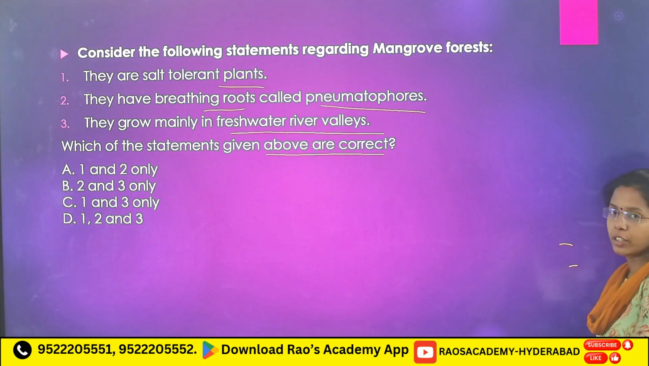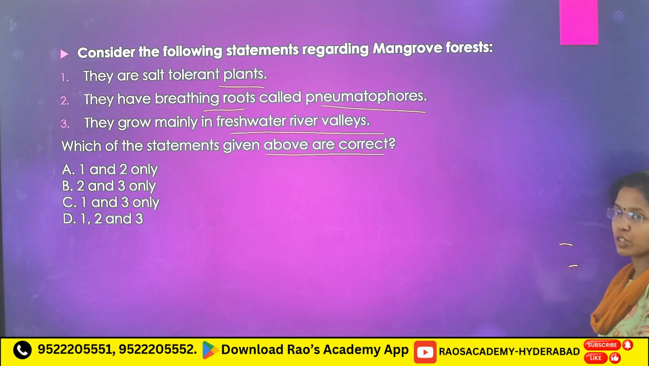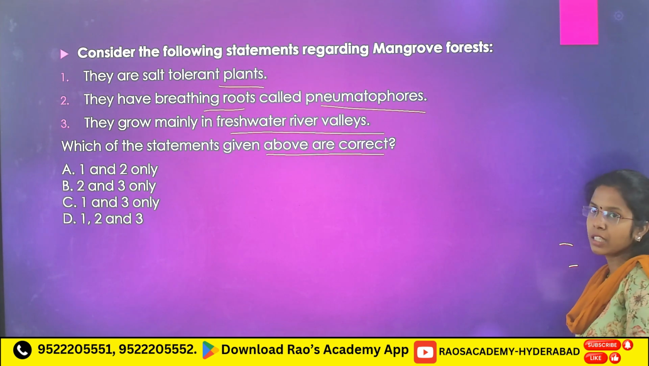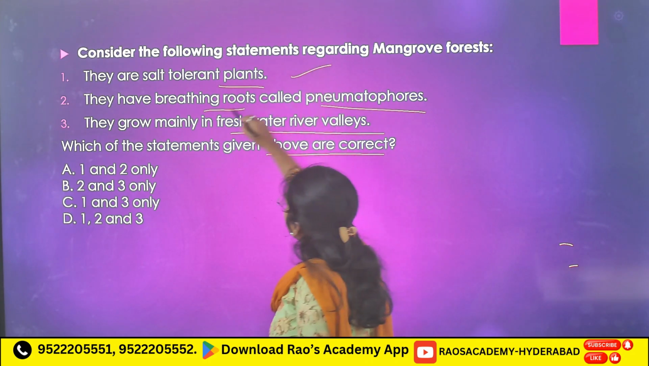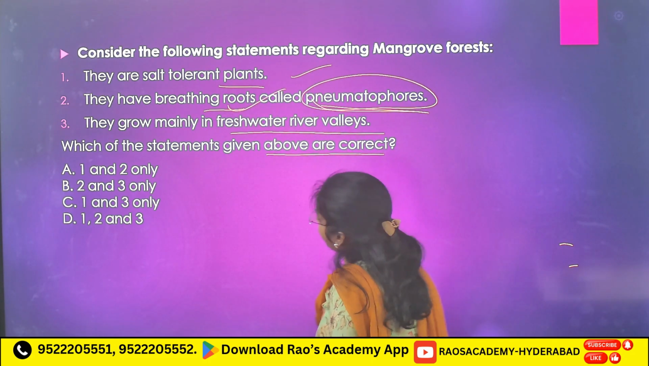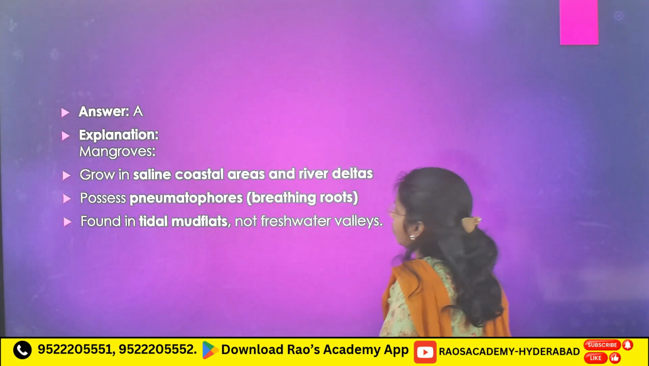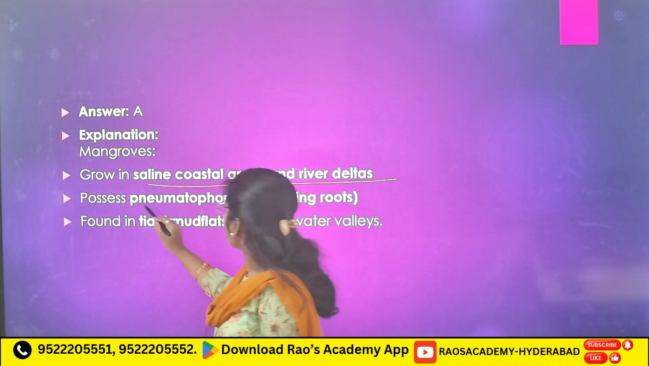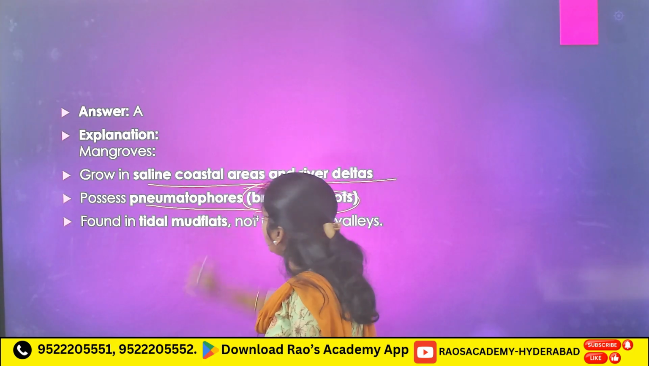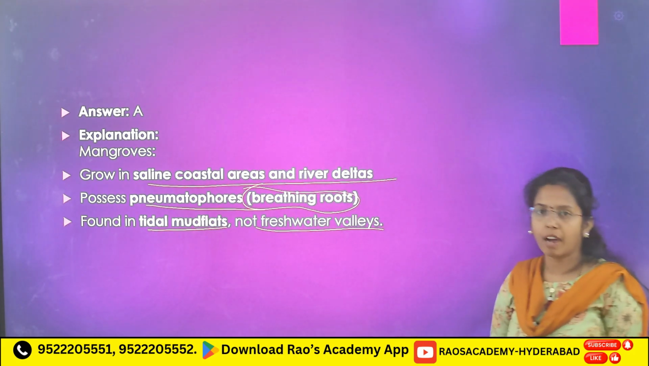Now, they are salt tolerant plants. From the first option only we have to find out: if they are salt tolerant plants, do they grow mainly in freshwater river valleys? No, salt tolerant plants near coastal areas, we will see mangrove plants. They are salt tolerant plants, breathing roots, yes. Pneumatophores, very important. Answer is 1 and 2. They grow in saline coastal areas and river deltas, possess pneumatophores, breathing roots, and are found in tidal mudflats, not freshwater valleys.